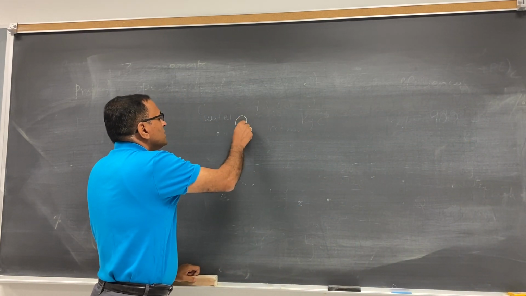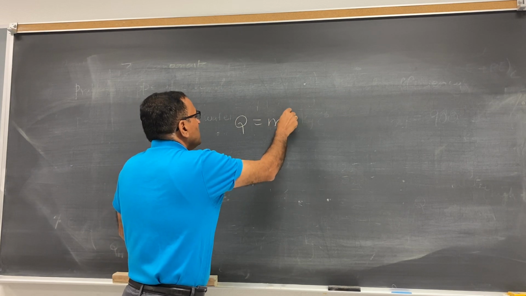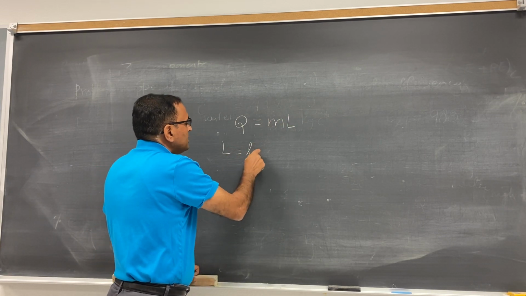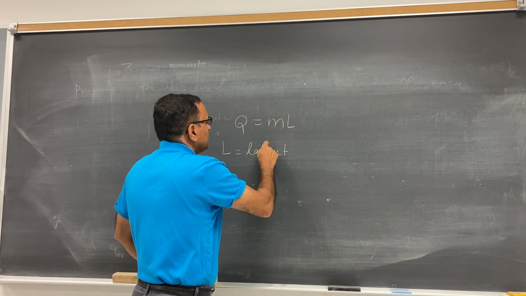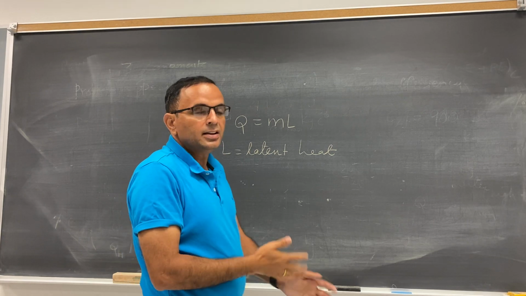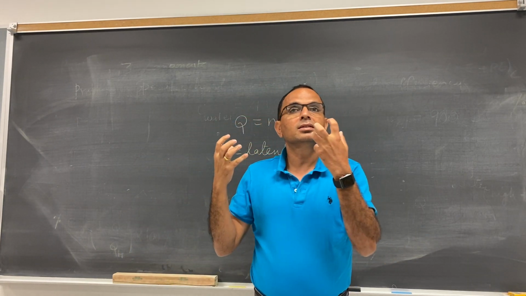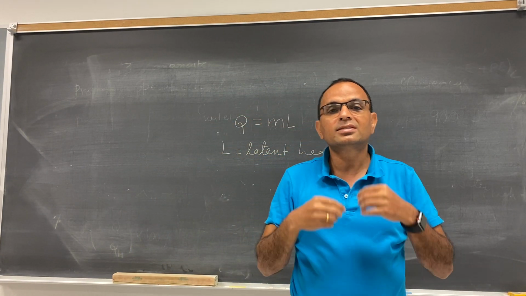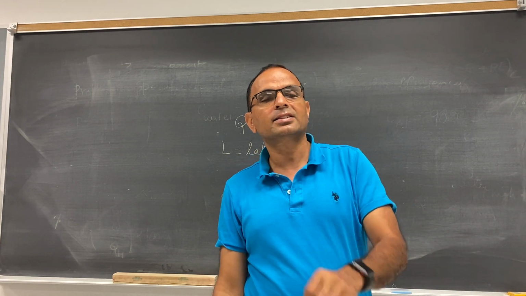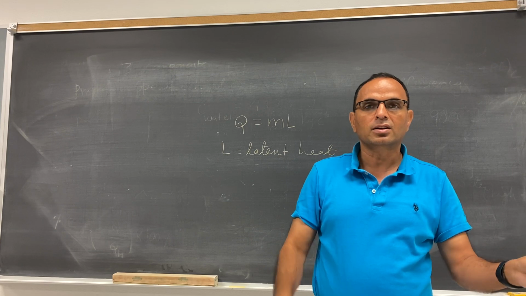The latent heat equation is Q equal to mL. Here L is the latent heat. So what is latent heat? We already did it. It is the amount of heat energy required to change the state without changing temperature. Zero degrees Celsius ice to zero degrees Celsius water.